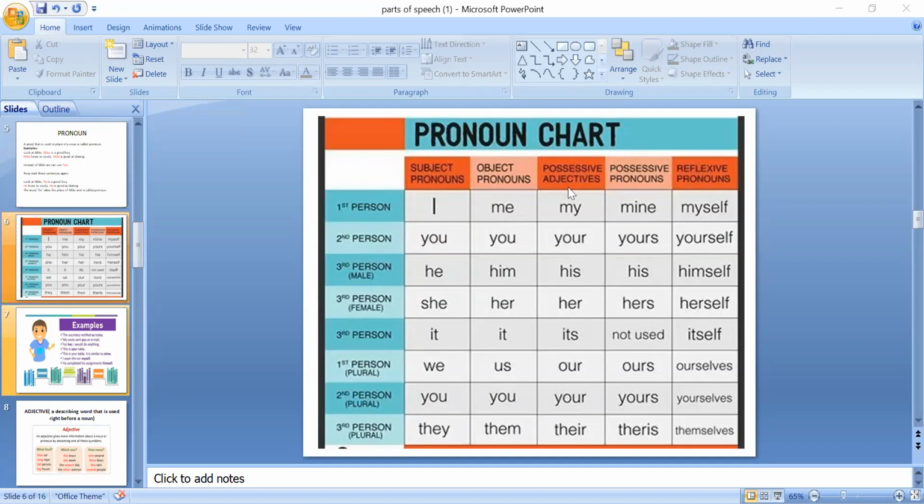Then these are possessive pronouns, which are in the third column. These are also called possessive adjectives. When we say this is my bag, bag is the noun and my is the adjective, because it is telling us about the bag, that the bag is mine or someone else's, if I say it is her bag or it is his bag. So these possessive pronouns are also called possessive adjectives if there is a noun after them. Have you got it?